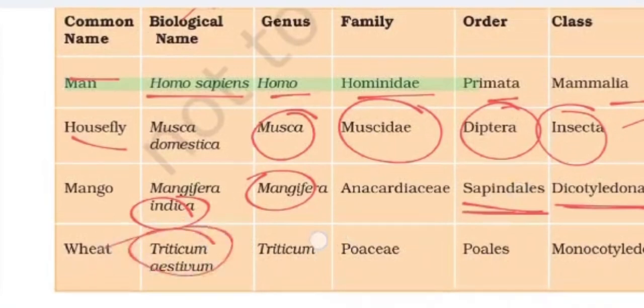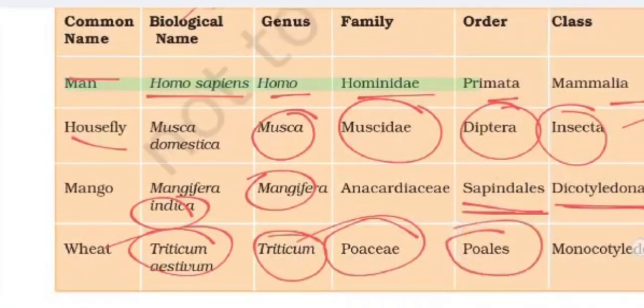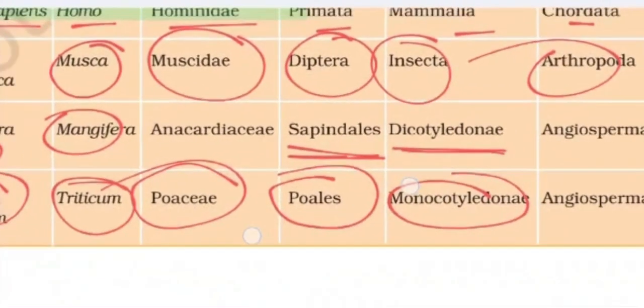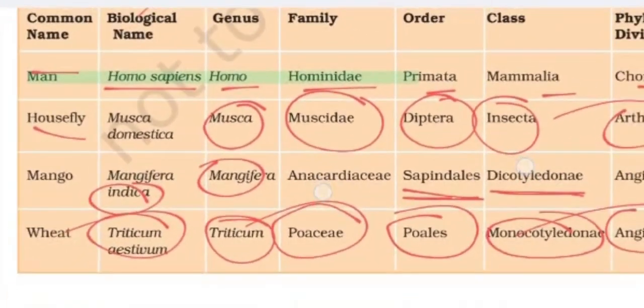Wheat is Triticum aestivum. Triticum is again the genus, and Poaceae is the family. Poales is the order, Monocotyledonae is the class, and Angiospermae is again the division.